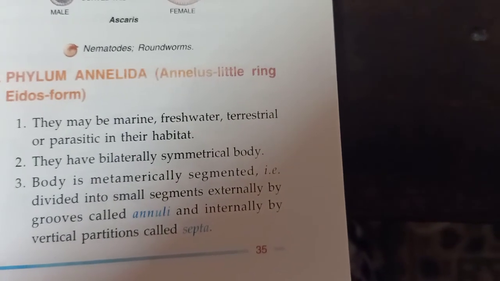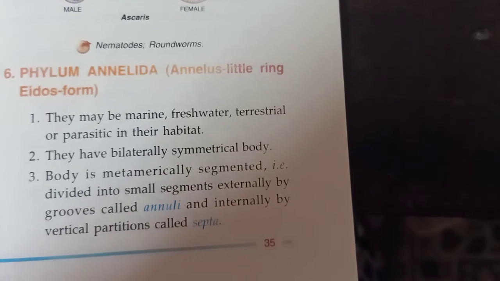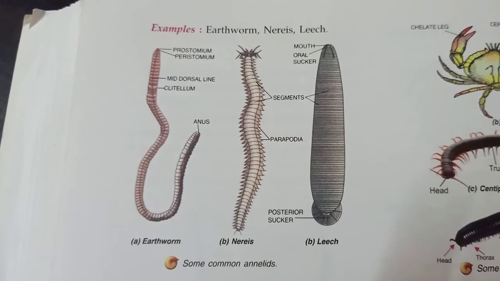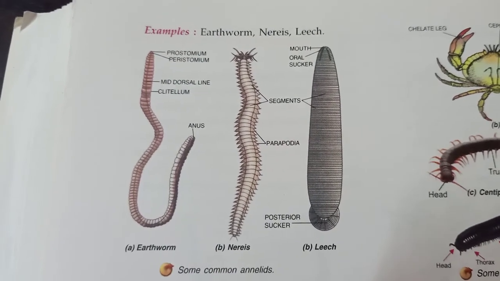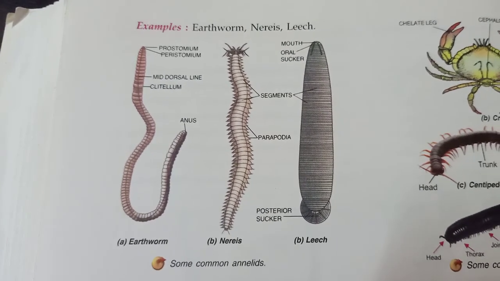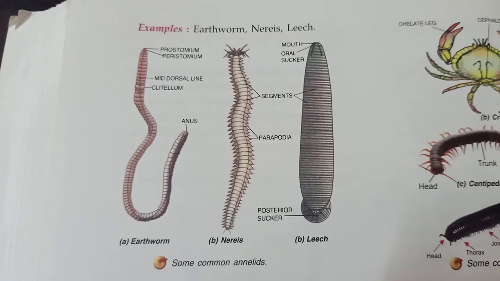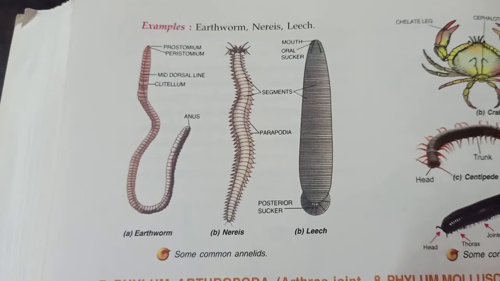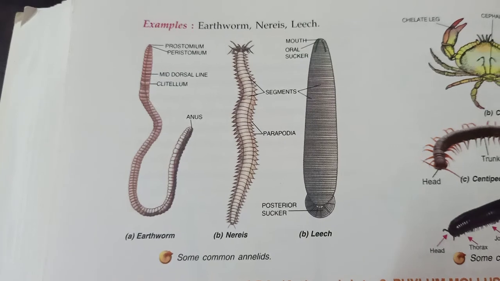So in this phylum Annelida, their bodies are segmented metamerically. Now examples of Annelida are earthworm, Nereis and leech. Now you can see the earthworm in the diagram, and the Nereis is here and the leech is also here. So you can see that their body is segmented metamerically, and they have parts which you can easily see in the diagram.